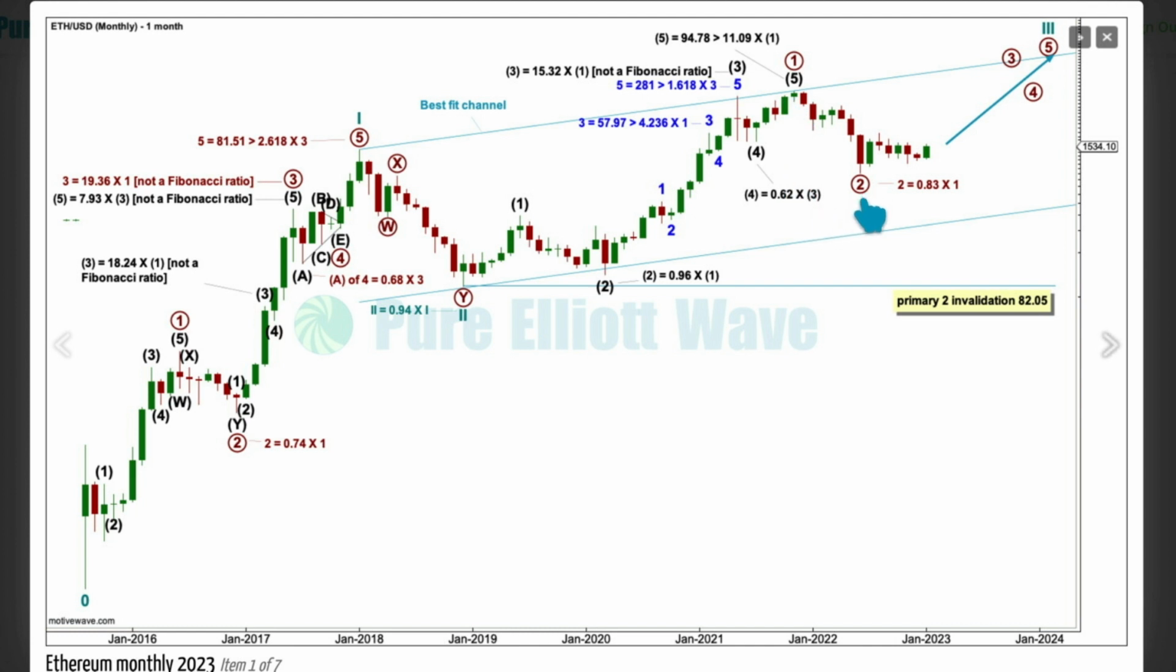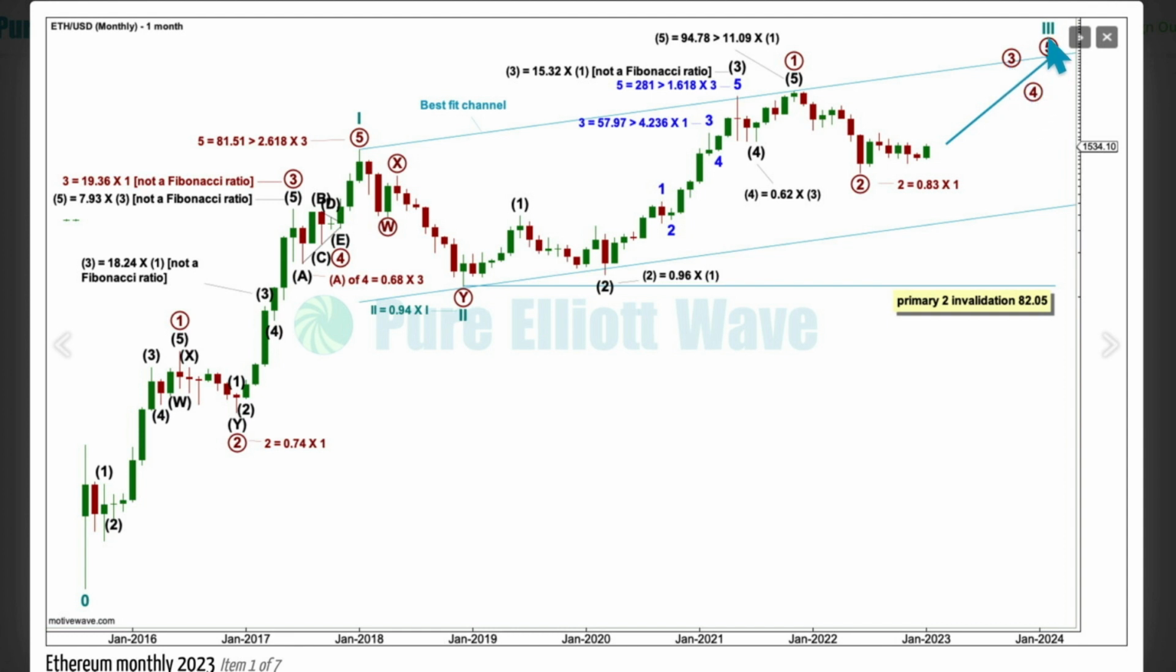Primary wave 2 is an 83% correction of primary wave 1. It's over 80% of market value lost in this bear market, which I expect now was over in November. I expect this low is sustained, but I expect primary 2 is most likely over back here in 2022. This wave count is extremely bullish.